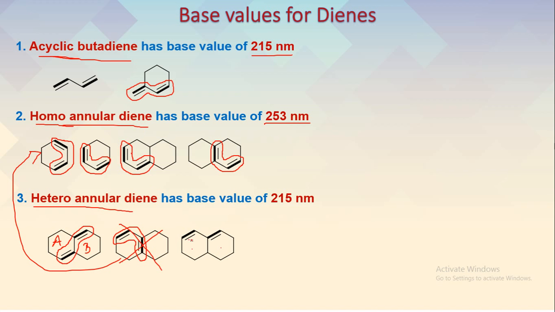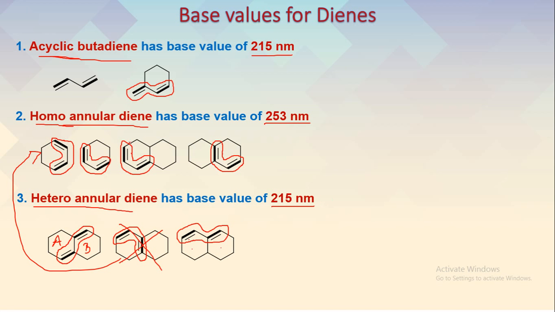In another example here, we can see there are two double bonds and the conjugation is marked. One double bond is a part of ring A, whereas the other double bond is a part of ring B. So this is an example of heteroannular diene. Here we have to consider the base value as 215 nanometer.